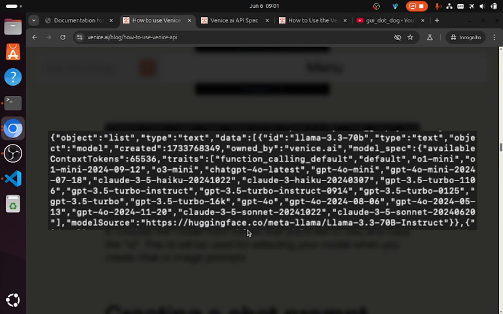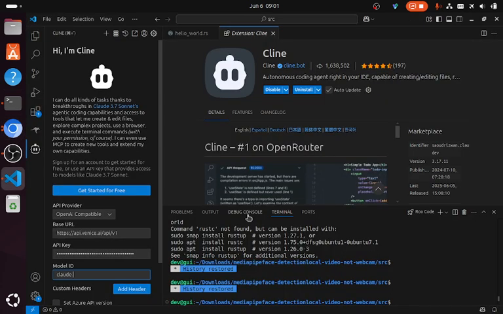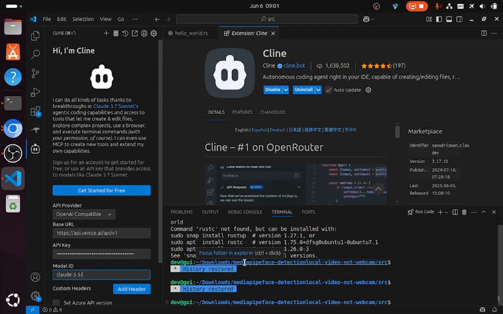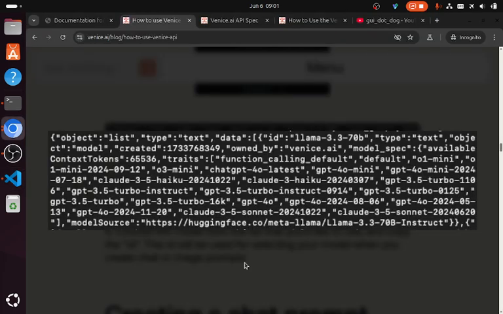So now with Venice, they don't give you the list of models. I don't know why. The list of models is on this little picture here, which is sad. So we're going to use Claude-3-5-Sonnet, so we're going to write it down. Claude-3-5. Was it hyphen Sonnet? I forgot.